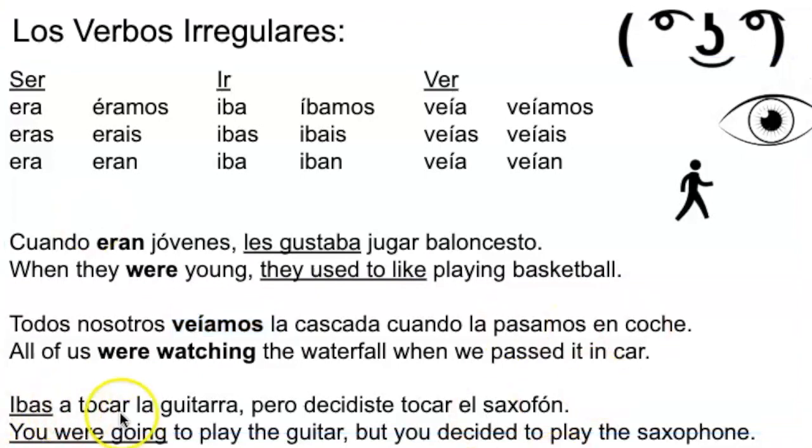"Ibas a tocar la guitarra pero decidiste tocar el saxofón." So you were going to, ir a, and then infinitive, going to, you were going to play the guitar.